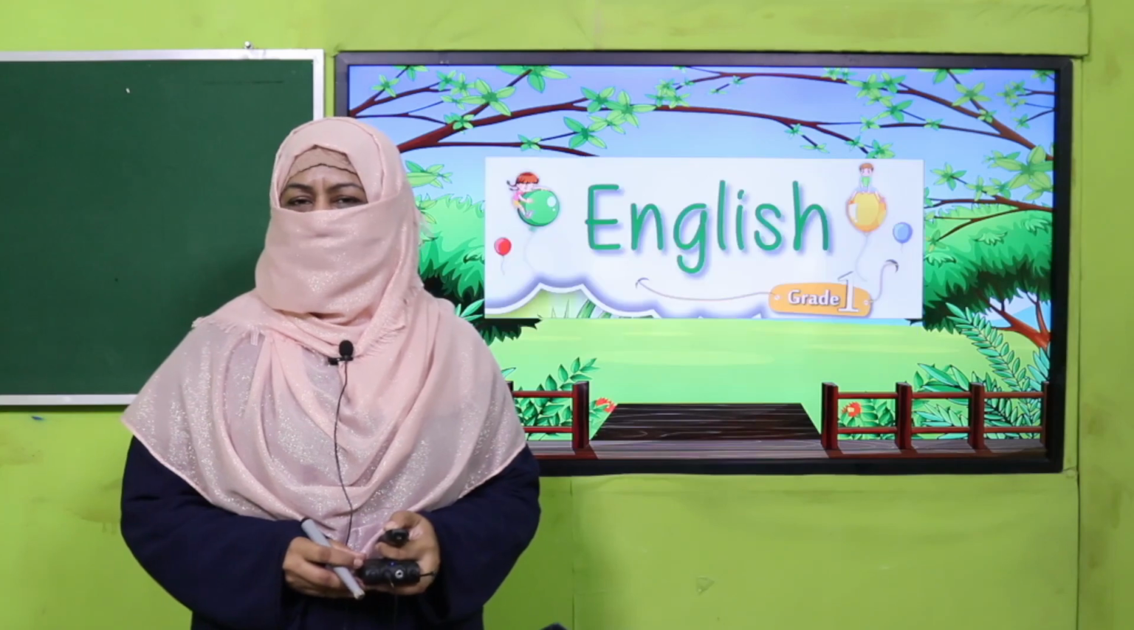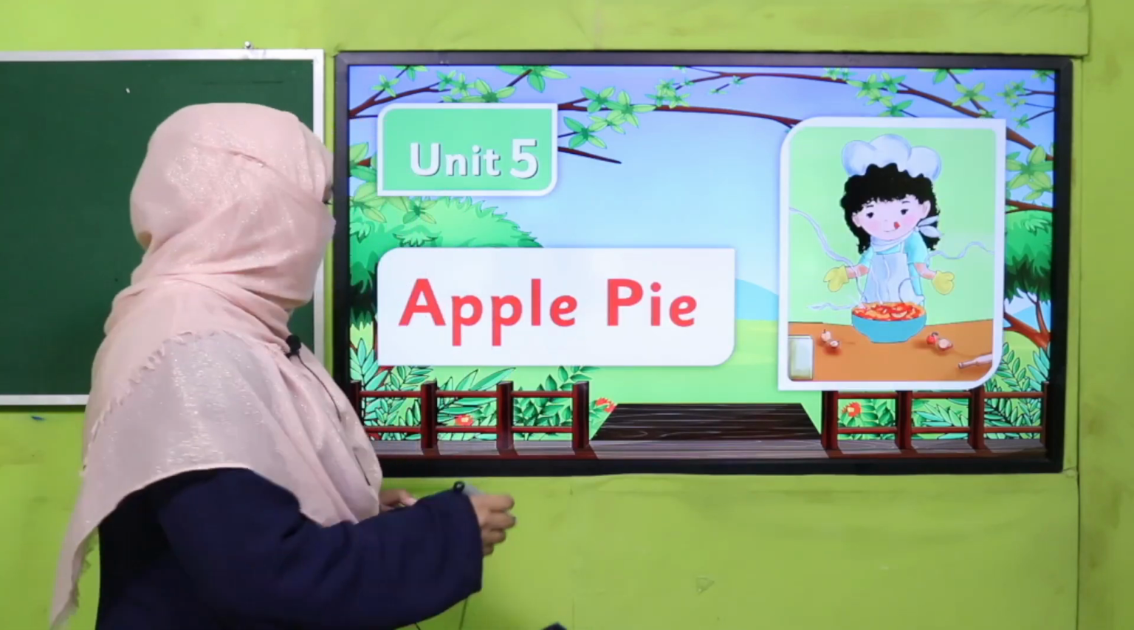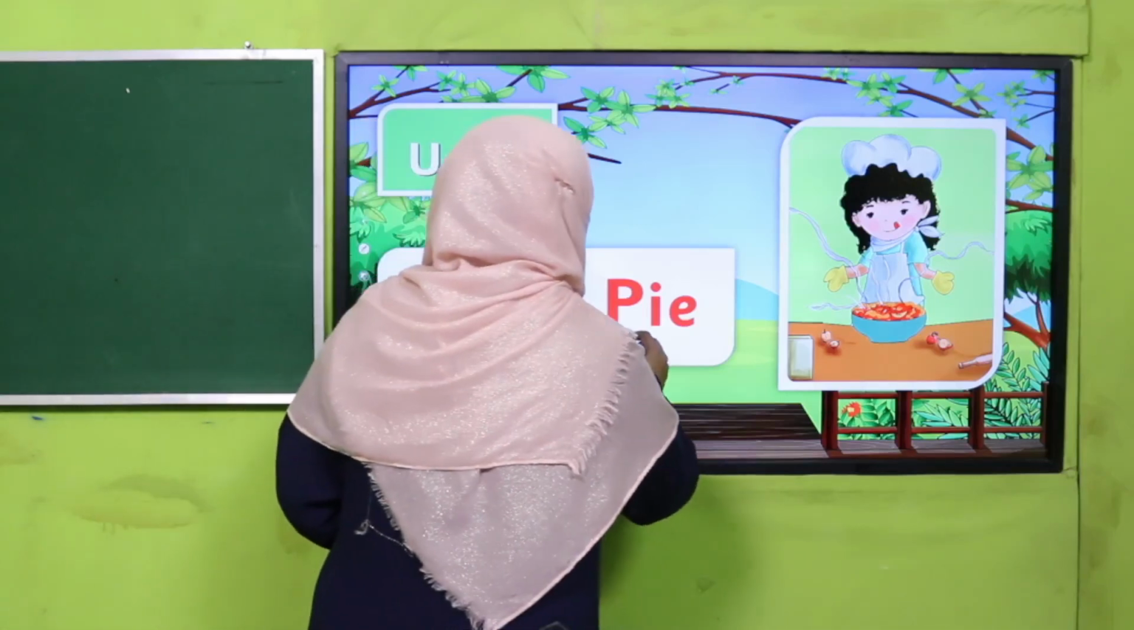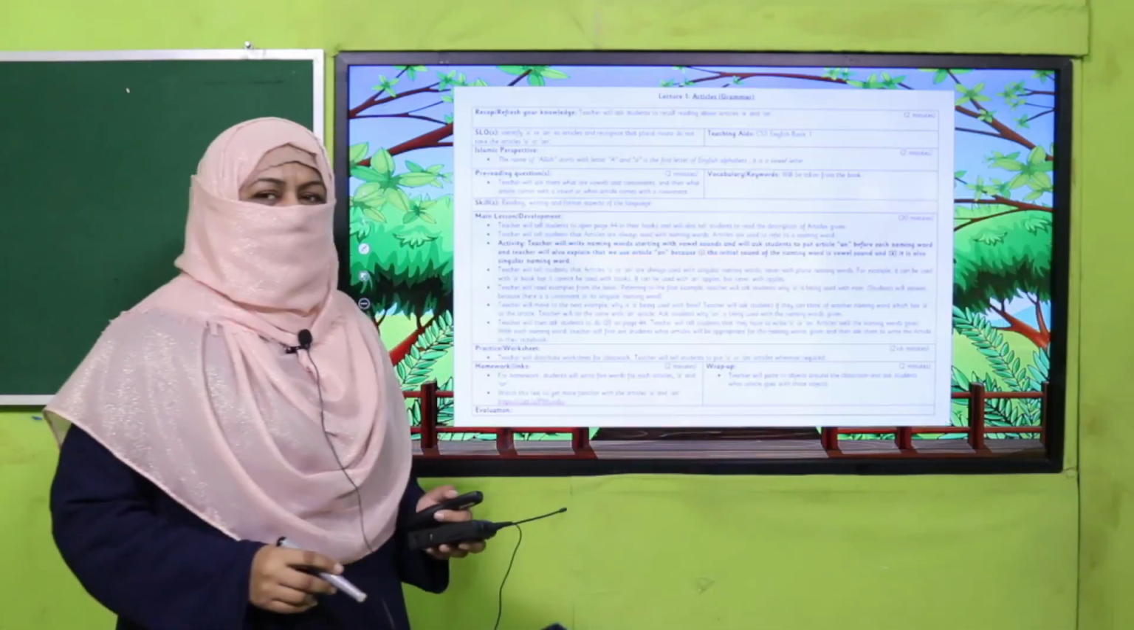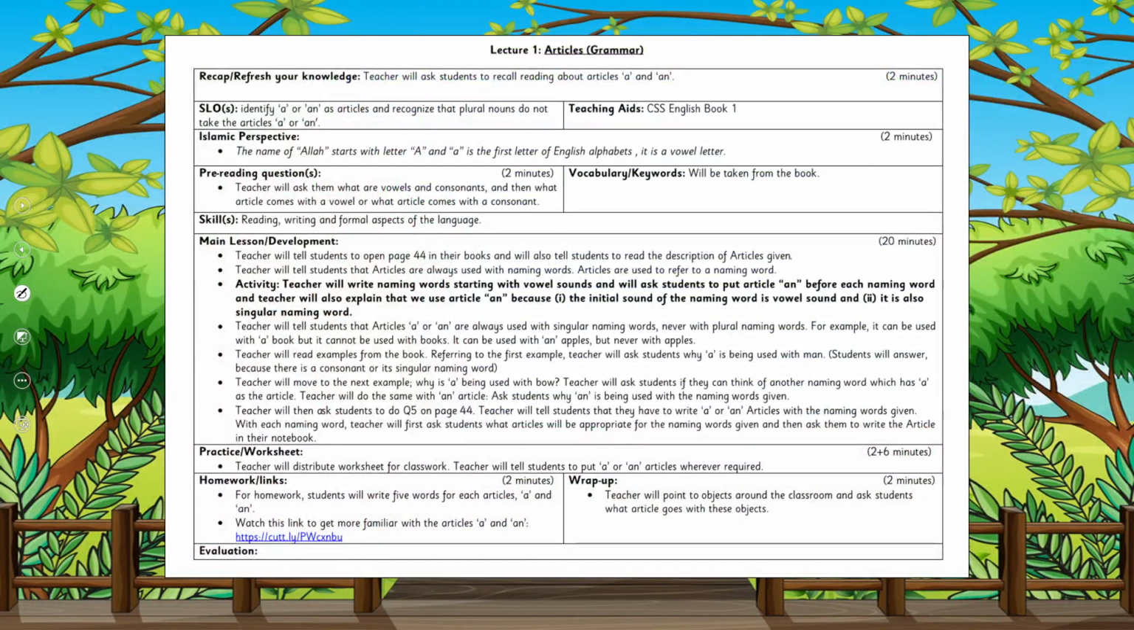That is English for grade 1. We are learning Unit 5. Its title is Apple Pie. My dear fellow teachers, this lesson plan, PowerPoint presentation and worksheet links are given. You may click it, download it, follow it as it is, or modify it for your convenience. I'm going to deliver my lecture according to this lesson plan.